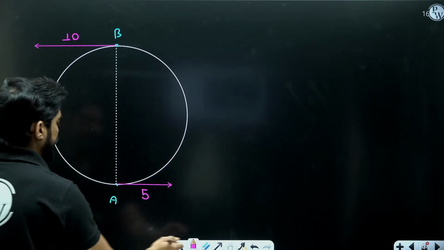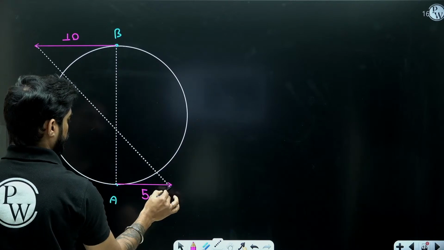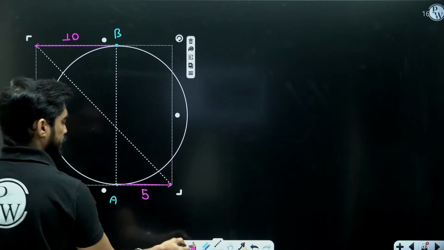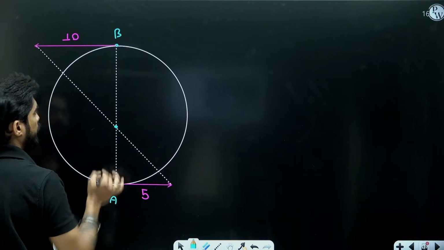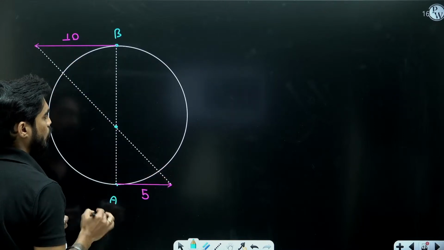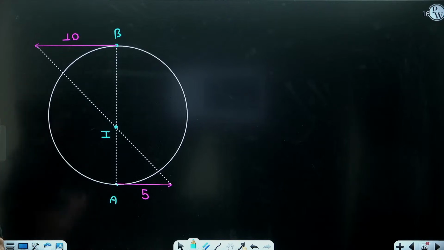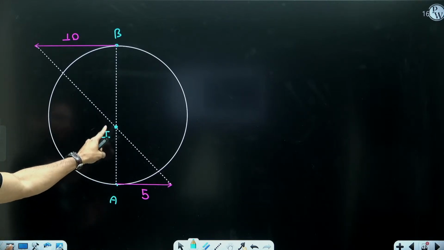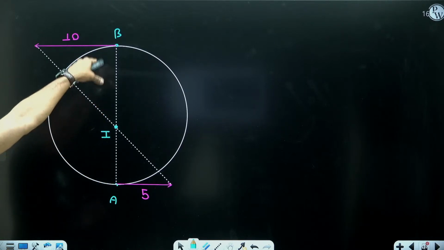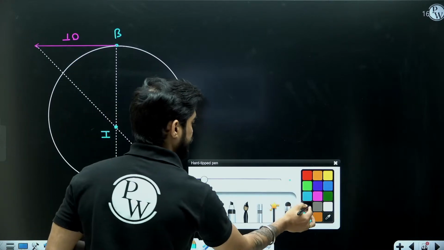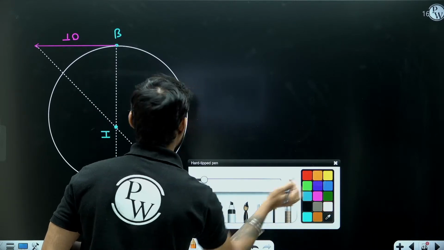Now, if I connect the ends of both these, then the point of intersection of these two dotted lines, one joining A and B and one joining these two arrows, is going to give me the eye center. So I have the location of the eye center, but we need to find these distances, right? So let's find out the distance of this eye center from any one point.